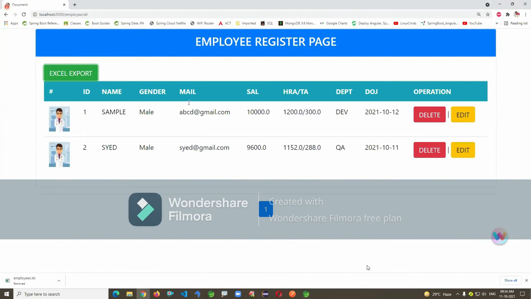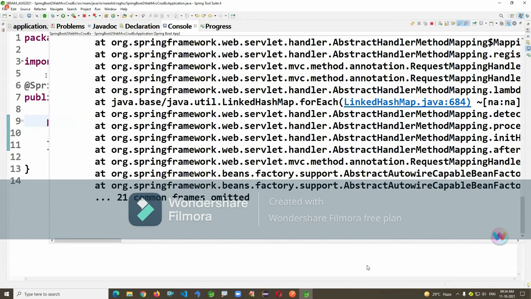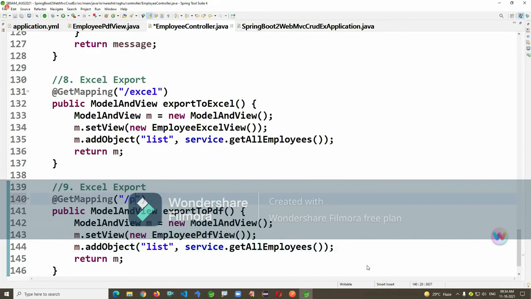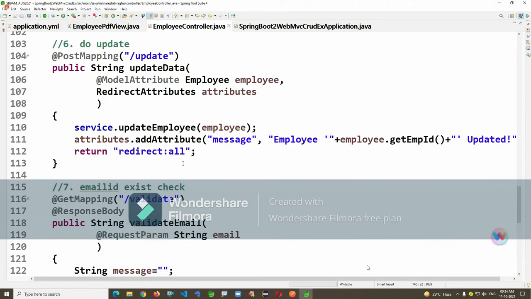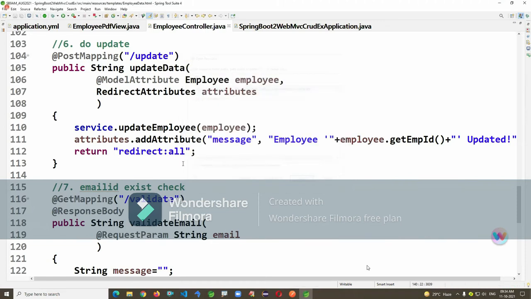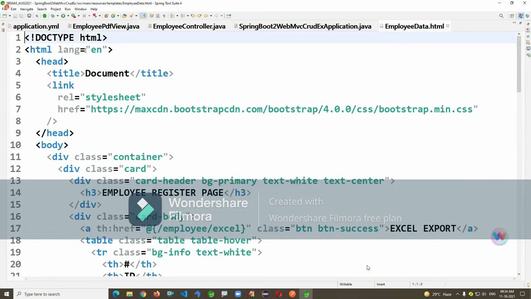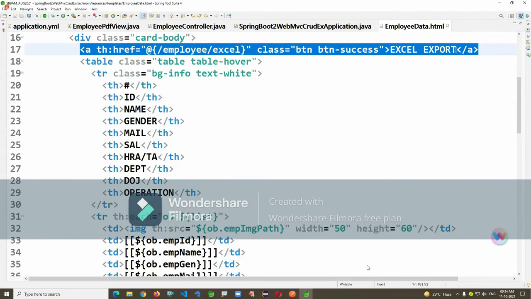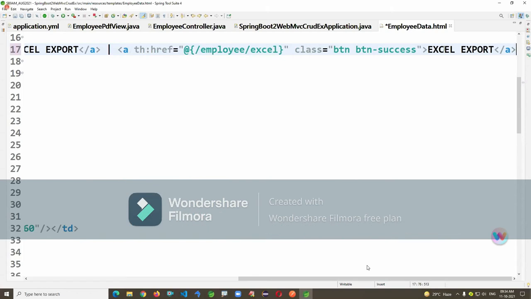Hyperlink we need to create. So that is how we can design a PDF view.